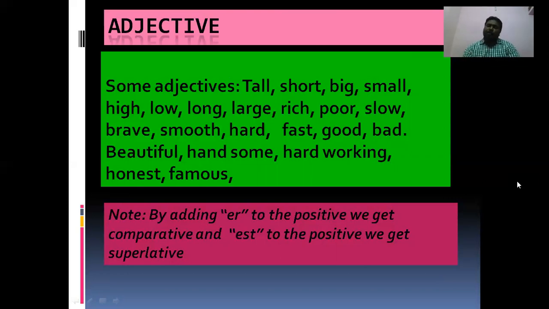How many degrees are there? There are 3 degrees. What are the 3 degrees? Positive degree, comparative degree, and superlative degree.